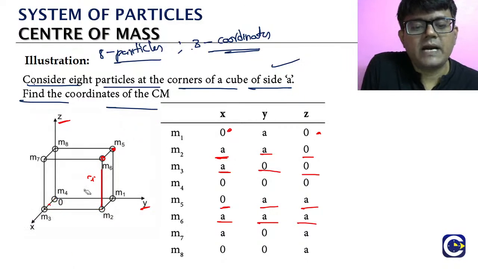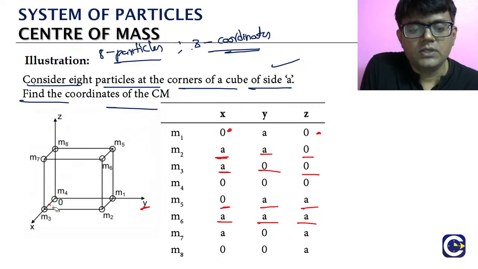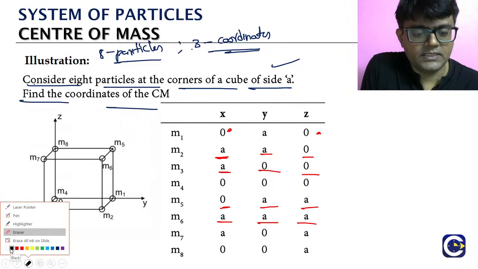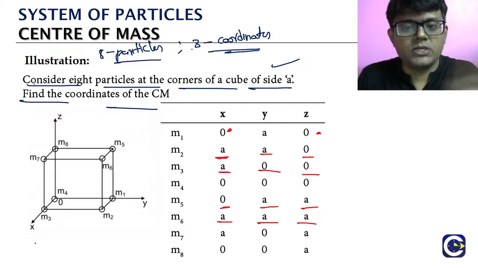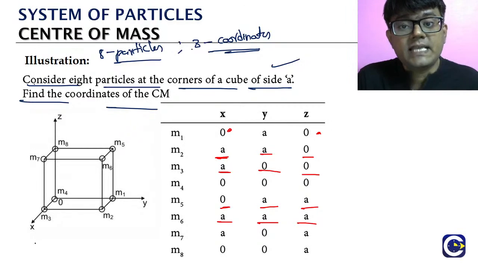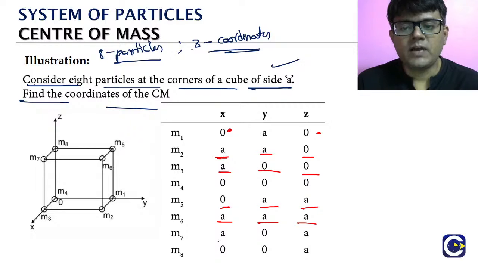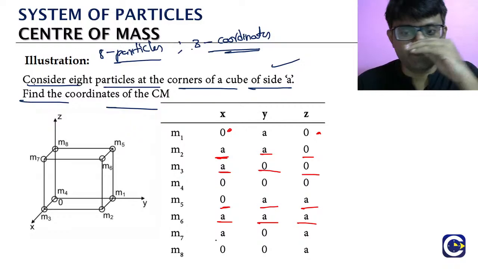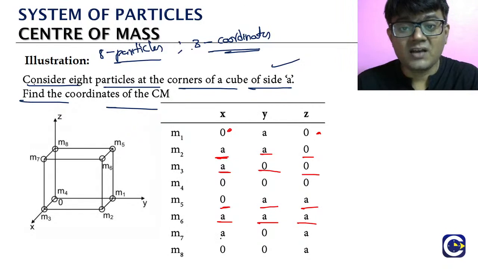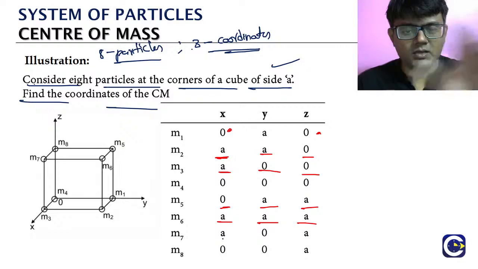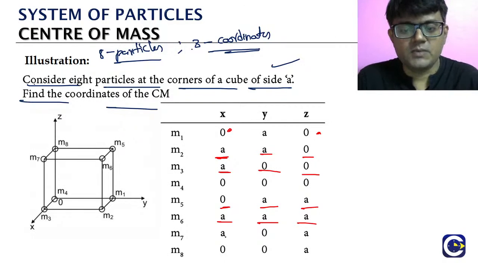So for each particle we first have to write the coordinates. Why are we practicing this problem? Because this is a very standard question. If the numericals are changed slightly, we can expect some questions in the examination also. So we are doing the question by taking general numbers. We are looking at how many particles are present: 8 particles, at the coordinates of the cube, and we have to find the center of mass location of the group of particles.